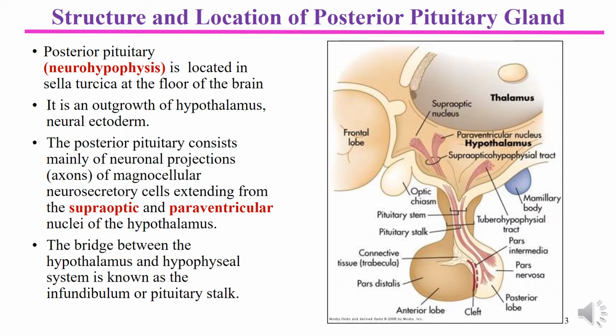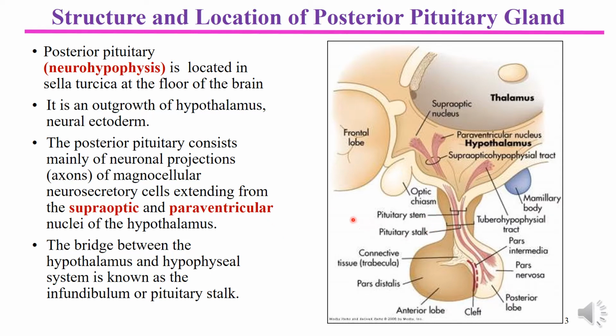Now first thing is some introduction regarding the structure, organization and location of posterior pituitary gland. When we were discussing anterior pituitary and hypothalamus, we discussed that posterior pituitary is actually part of the pituitary gland, and the pituitary gland is associated with the hypothalamus, and there is a connection in the form of pituitary stalk between the hypothalamus and pituitary.